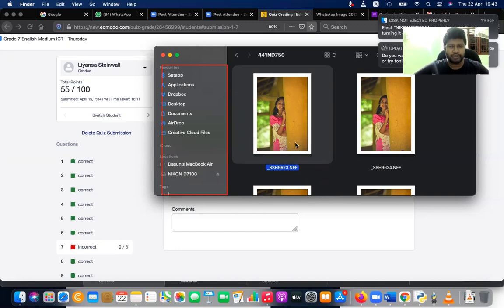What is the name of this file? It is hard to read. Just read the letter part only. SSH, SSH96, NEF. SSH9623.NEF. NEF is like a raw format. It's a picture format, right? Raw picture format. This starts with an underscore.